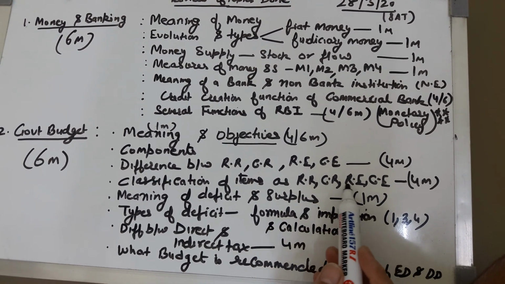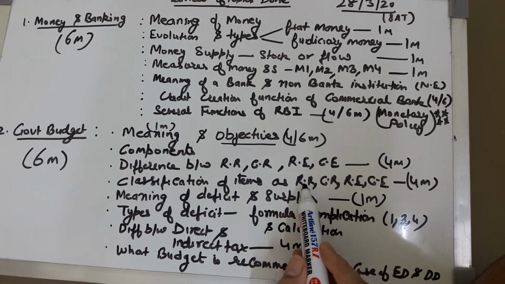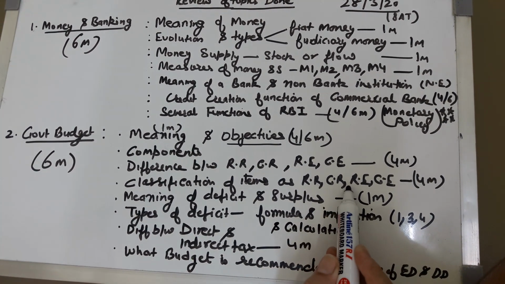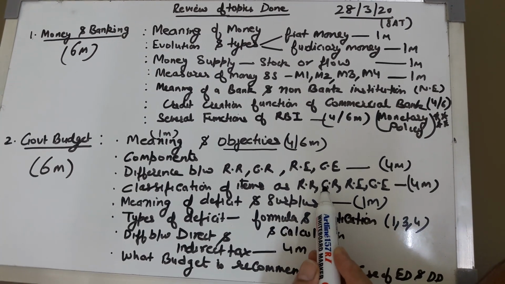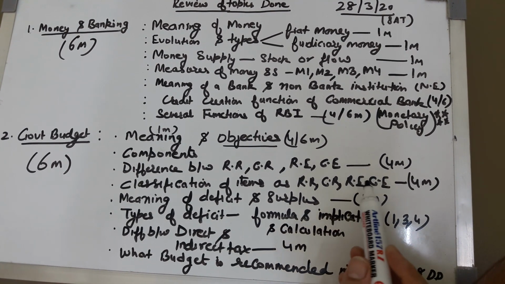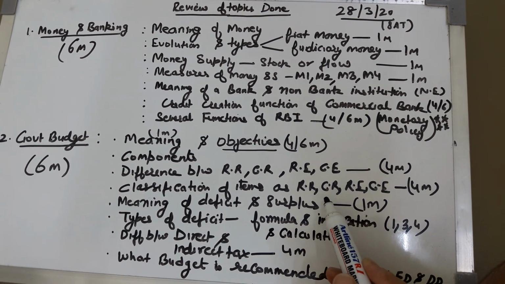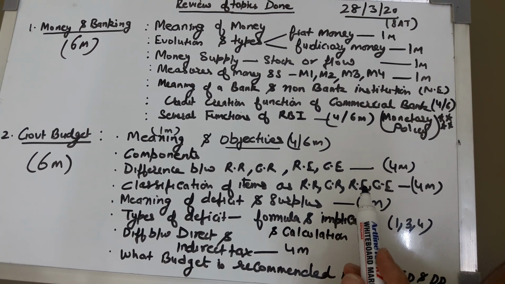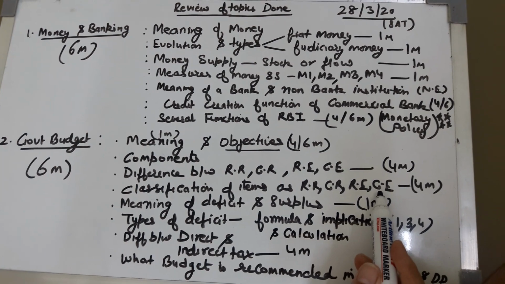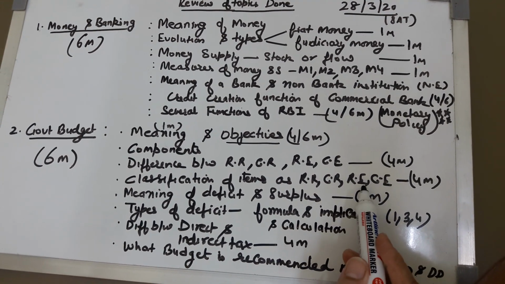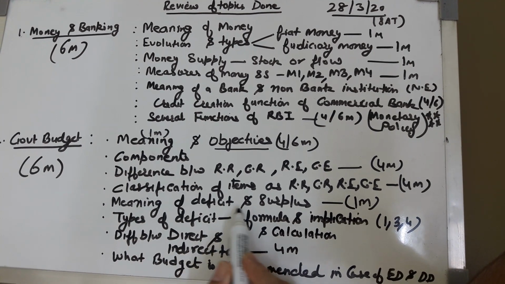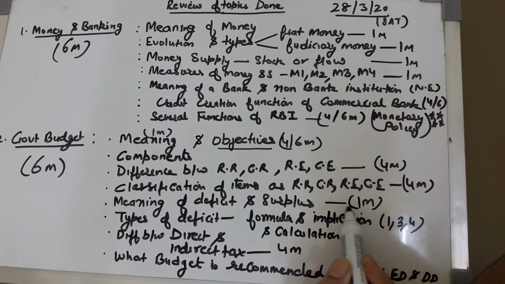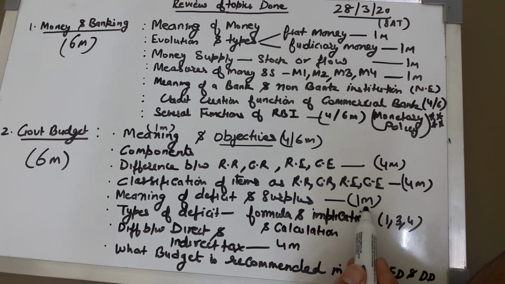Now here you also have to give the reason that why you are calling disinvestment as a capital receipt. Now special mention here is expense by government on construction of schools and construction of hospitals. Now this will be capital expenditure. This I will elaborate in class. Next thing that we have done was meaning of a deficit and surplus budget. This only meaning can be asked for 1 mark.